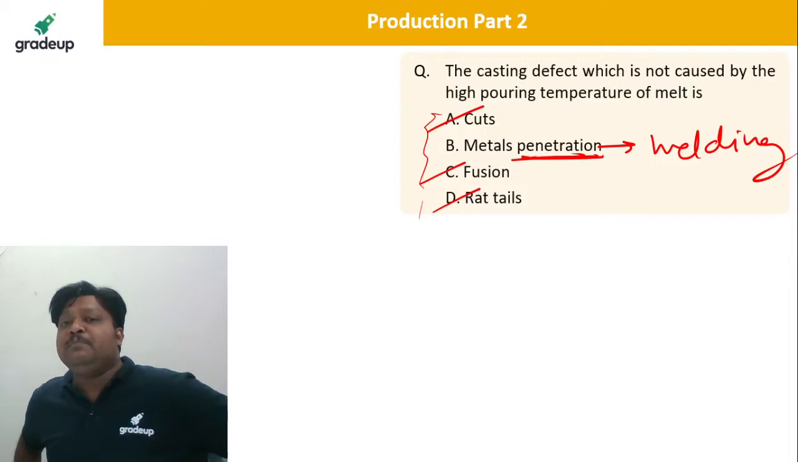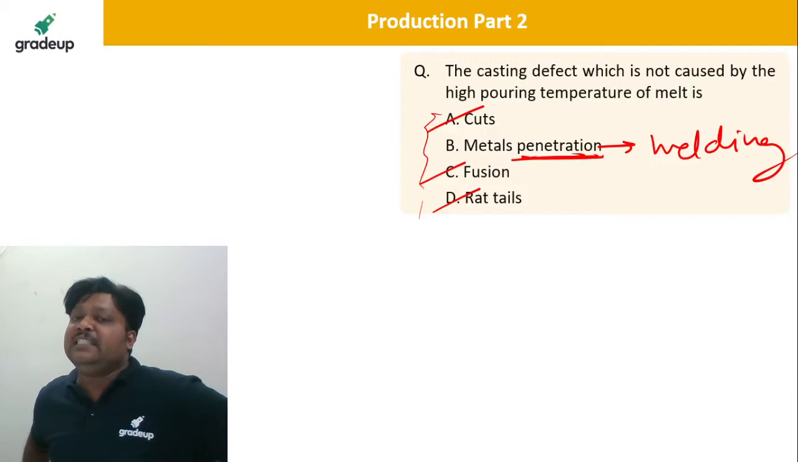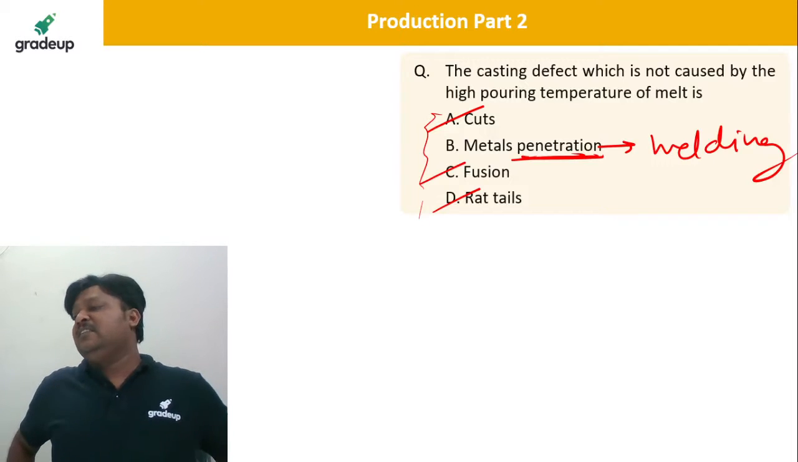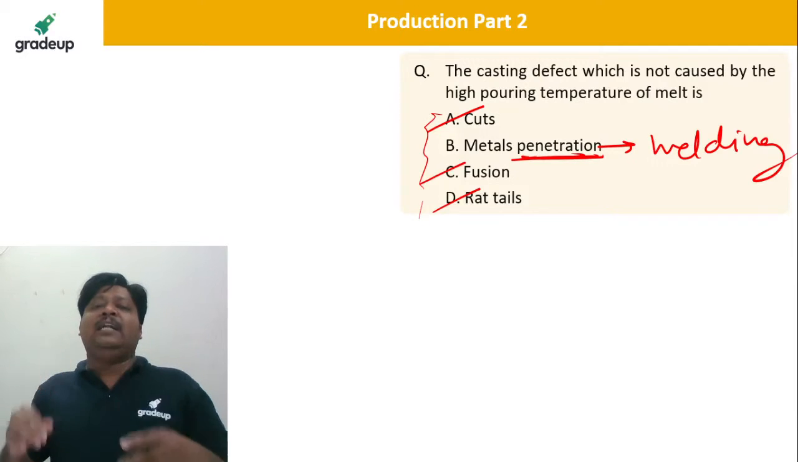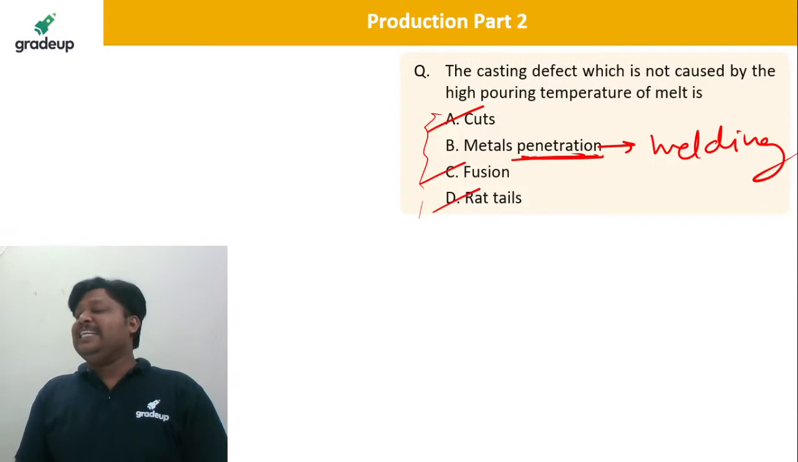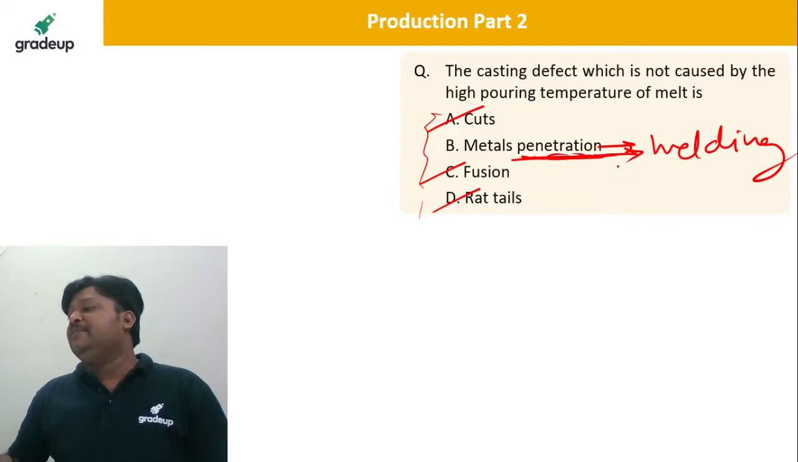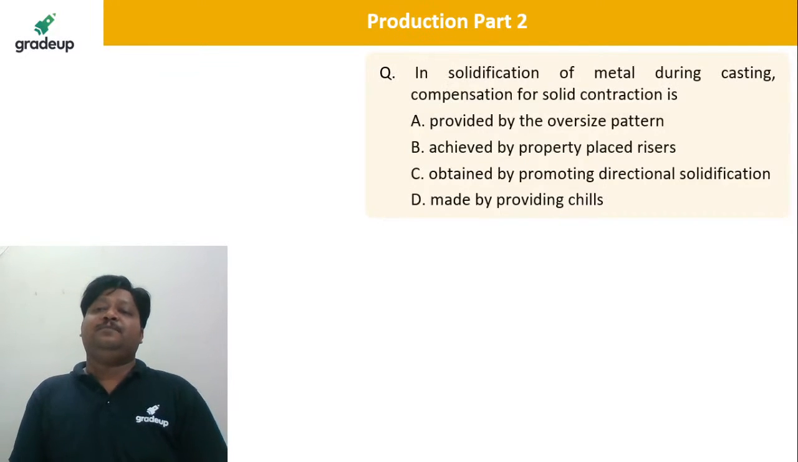So metal penetration should not be there. It is sand fusion and rat tails: molten metal can go in and produce rat tail like projections. Only metal penetration is related to welding. So B is the correct answer. Next question.